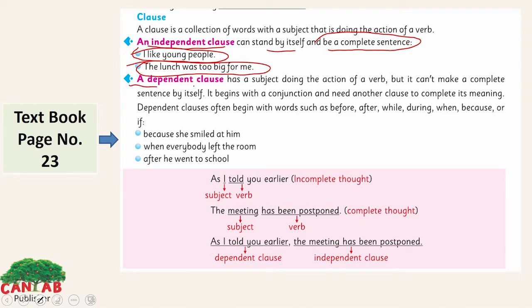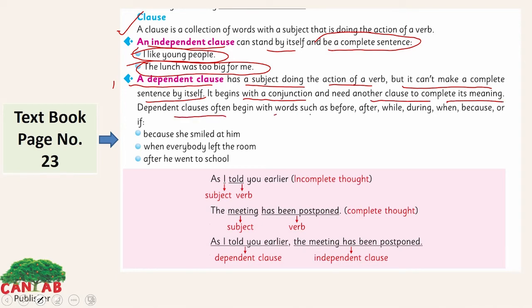Now look at a dependent clause here. A dependent clause has a subject doing the action of a verb, but it cannot make a complete sentence by itself. The first one was independent. It can stand by itself and have a complete meaning or sentence. But this one cannot be completed by itself. It begins with a conjunction and needs another clause to complete its meaning.